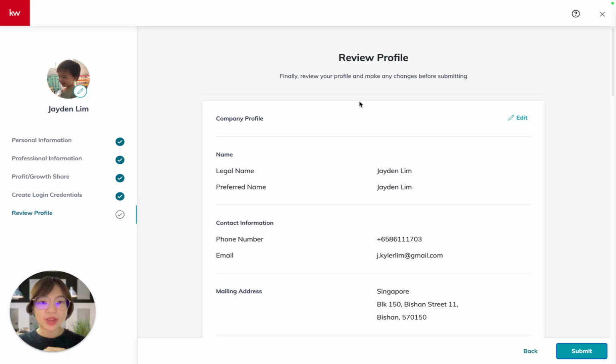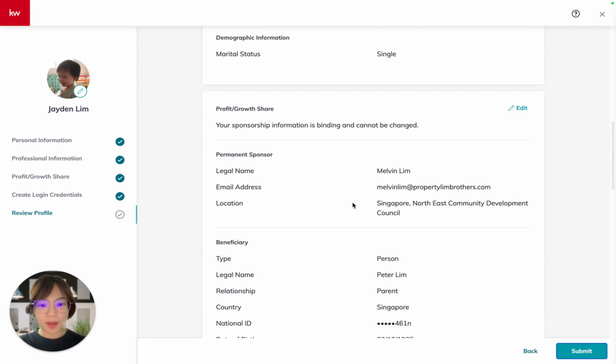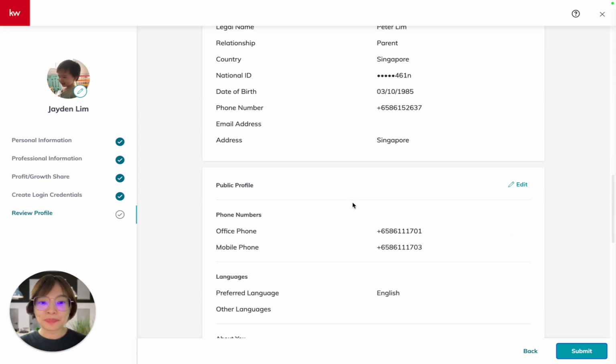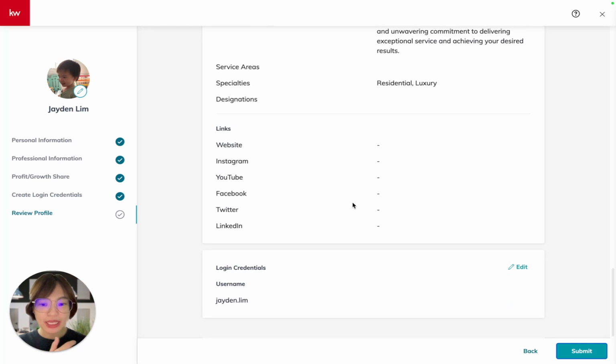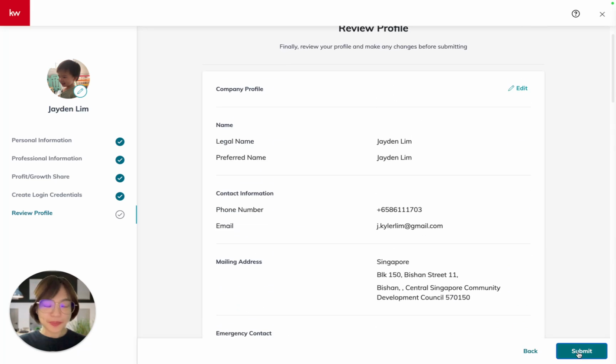Here is where you will be asked to review your profile. Basically all the details that you keyed in just now, this is where you review it one final time before this is submitted. So if you're happy with it, just click the submit button.